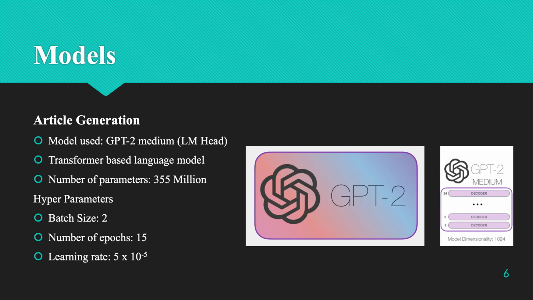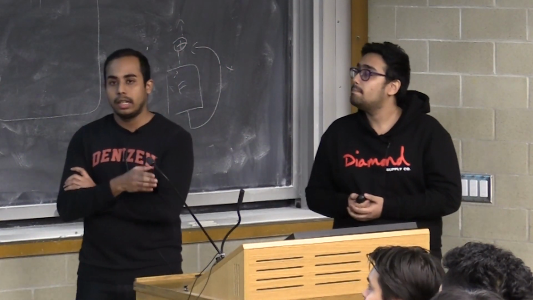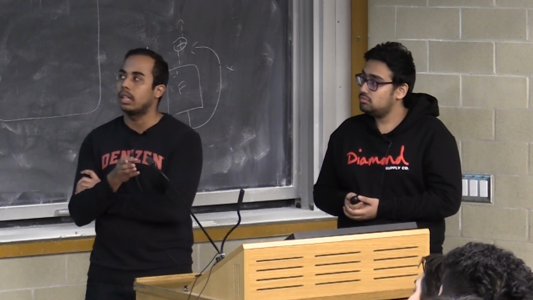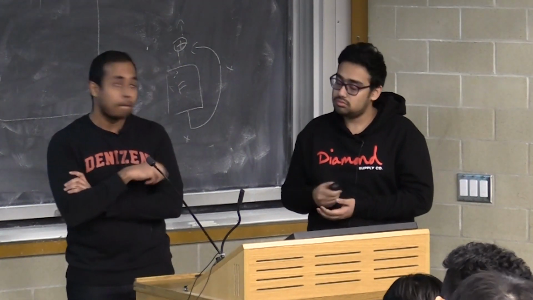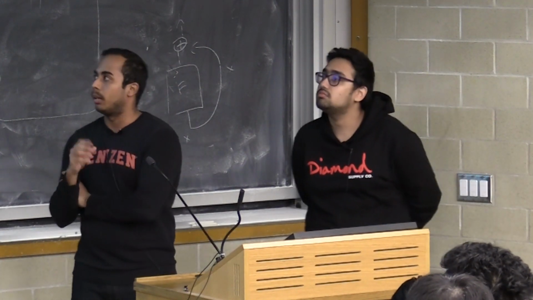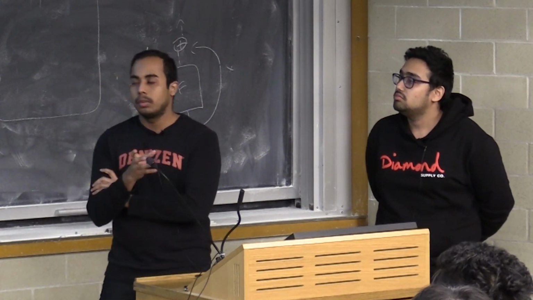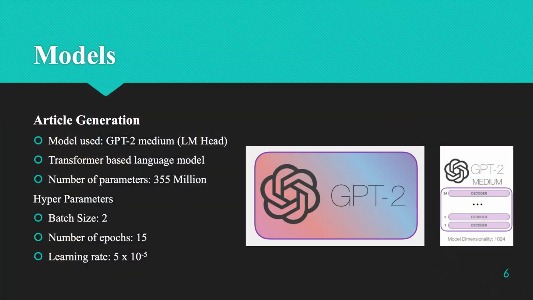For article generation, we used the pre-trained GPT-2 medium transformer model with a language modeling head. This model has 355 million parameters. For fine-tuning this model, we used both headline and article as input, and the headline and the article are separated using a separator token. When a headline is given as input to the model, it tries to predict the next word, and it goes on until it reaches the maximum length specified. Using this capability, we were able to generate the fake articles.